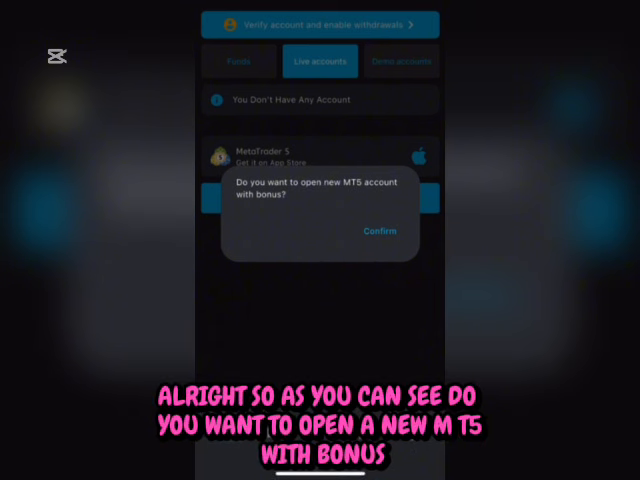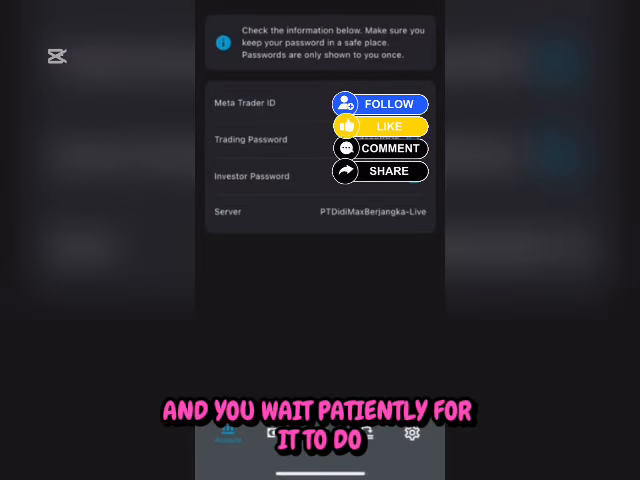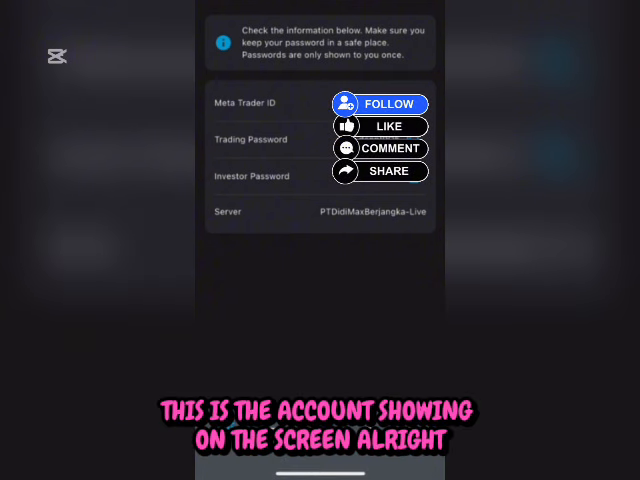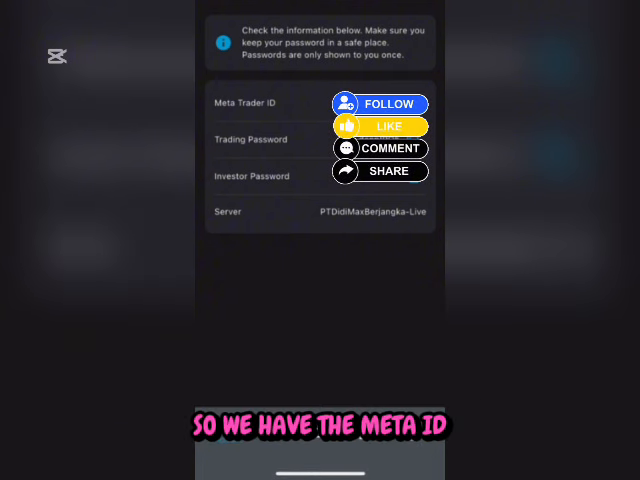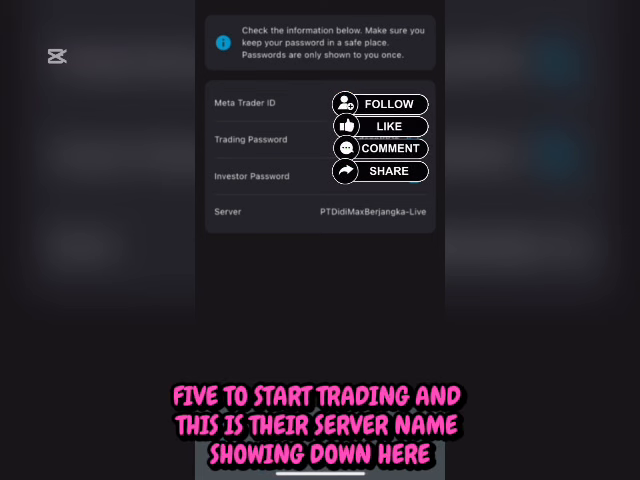So as you can see, it asks, do you want to open a new MT5 with bonus? Then you click on the confirm button and you wait patiently for it to load. They are going to open an account with you. As you can see right here, this is the account showing on the screen. So we have the MetaTrader ID and the trading password for our MT5 to start trading, and this is their server name showing down here.